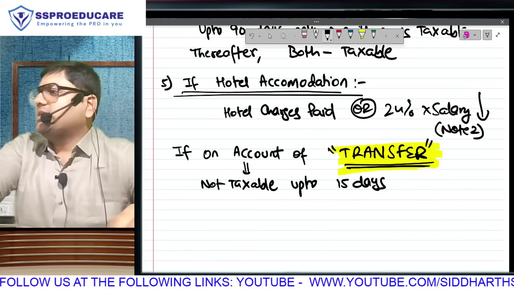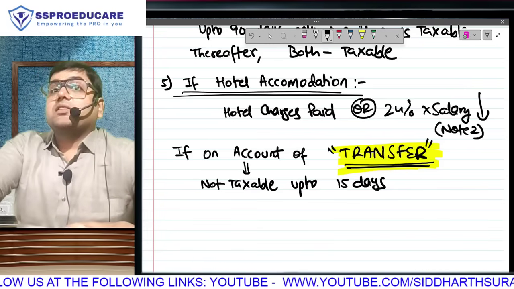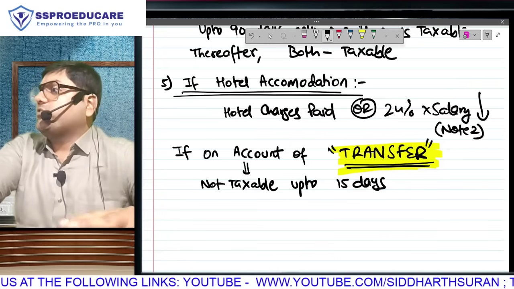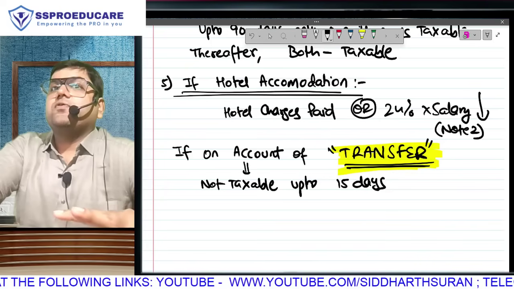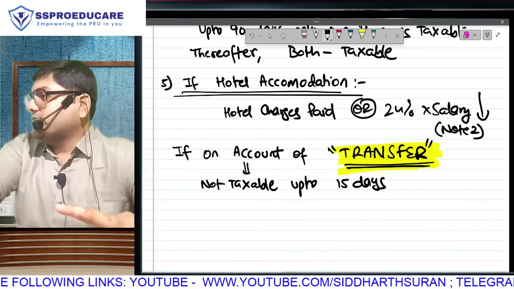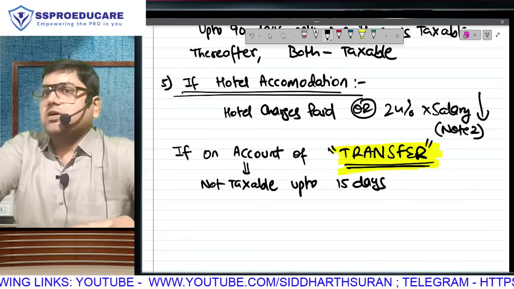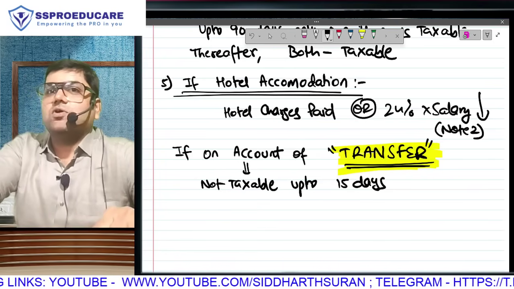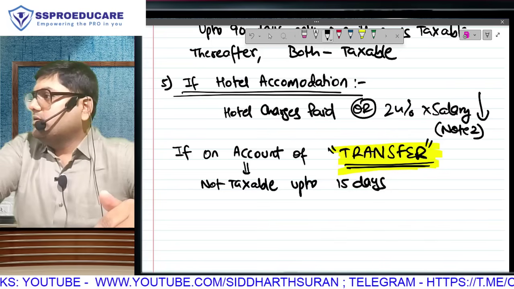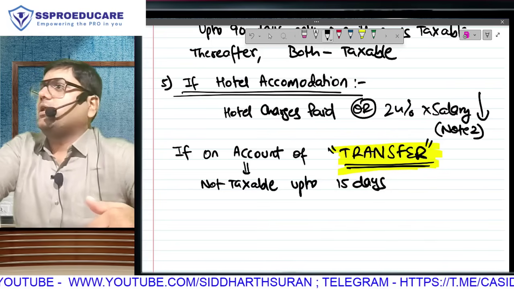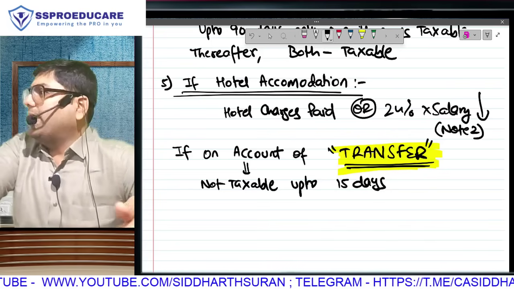From the 16th day itself, it will become taxable. That is, if he is giving you 2 houses because of transfer, we are giving you a window of 90 days to vacate one of the houses, but if he is giving you hotel accommodation, we are giving you only 15 days to vacate it. Hotel accommodation always has to be temporary. You can't be booking a hotel permanently throughout the year. That does not make sense.